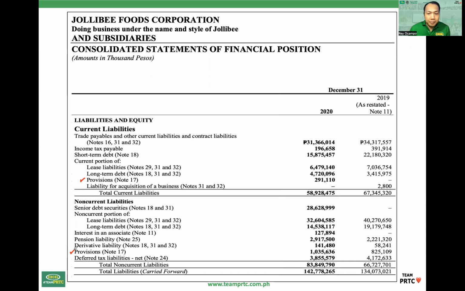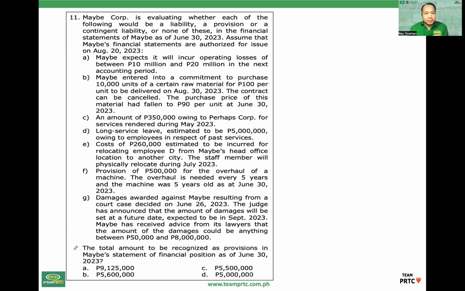Now, number 11. Include, exclude. Total amount to be recognized as provisions. Considering yung nature ng provision, include, exclude. If not included, then specify how to present or anong accounting treatment.